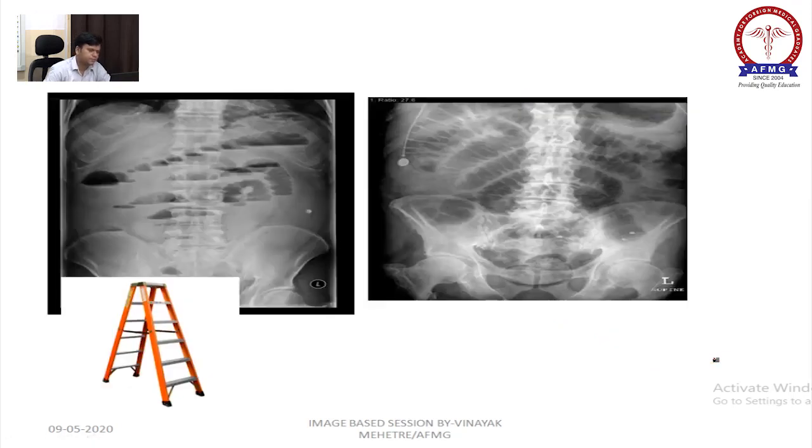If you can see, this is the outer lining of the intestine. See, there is a gap in the black and white shadow, right?